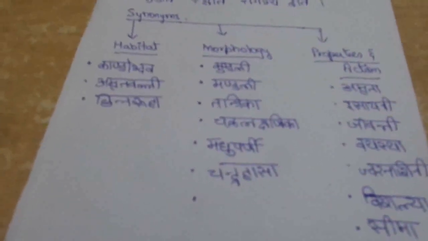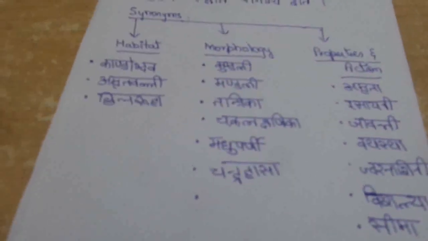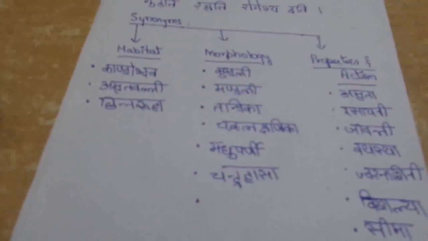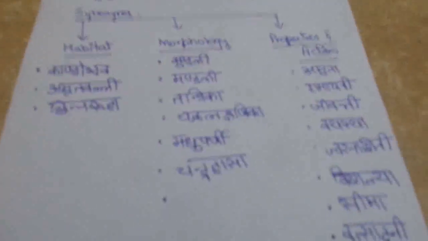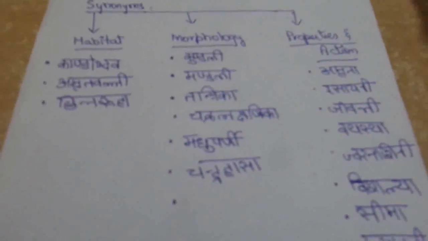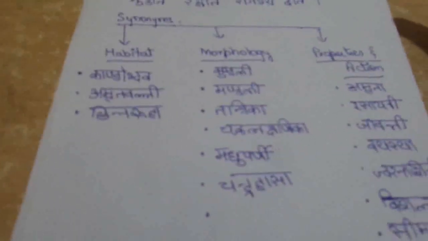Then Chakra Lakshanika. When we cut the stem transversely, it shows circular structures. That is the cross section of Guduchi, circular in nature. That is Chakra Lakshanika. Then Madhuparni.